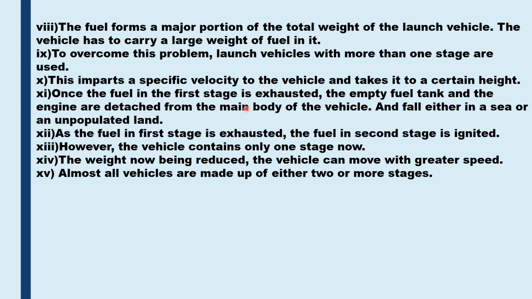Once the fuel in the first stage is exhausted, the empty fuel tank and the engine are detached from the main body of the vehicle, and this detached part of the space shuttle falls either in a sea or in an unpopulated land. As the fuel in the first stage is exhausted, the fuel in the second stage is ignited. However, now the vehicle contains only one stage, so the weight being reduced, the vehicle can move with a greater speed. Almost all the vehicles which are made nowadays are of either two or more stages.